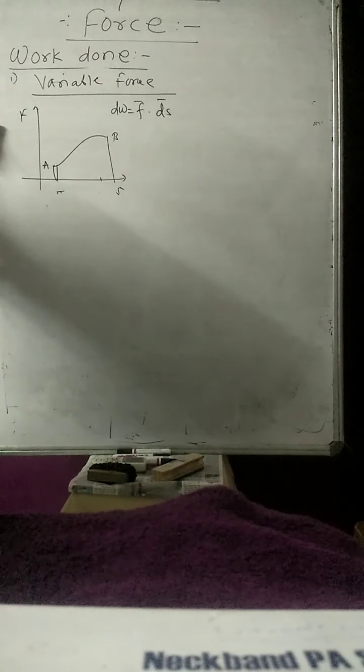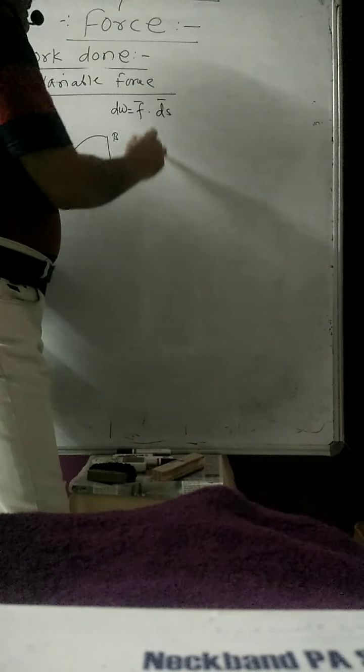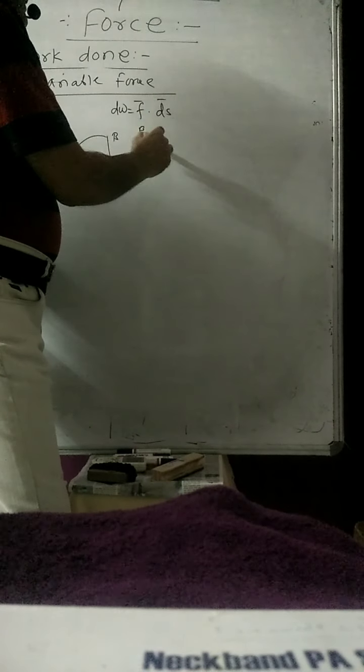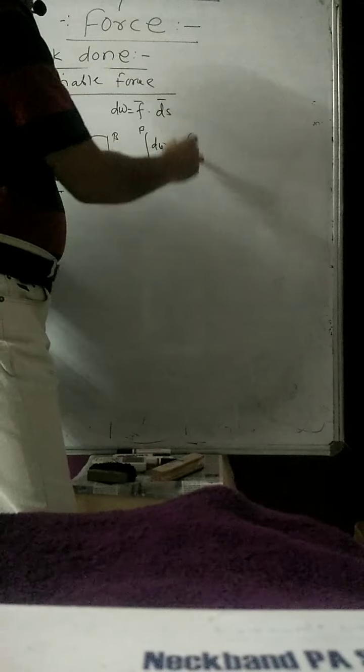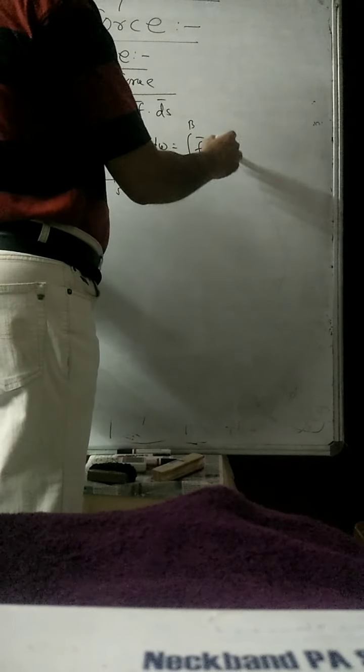And if I want to find the total work done from A to B, then I take the integration from A to B, integrating dw on both sides, integral of f bar dot ds bar.